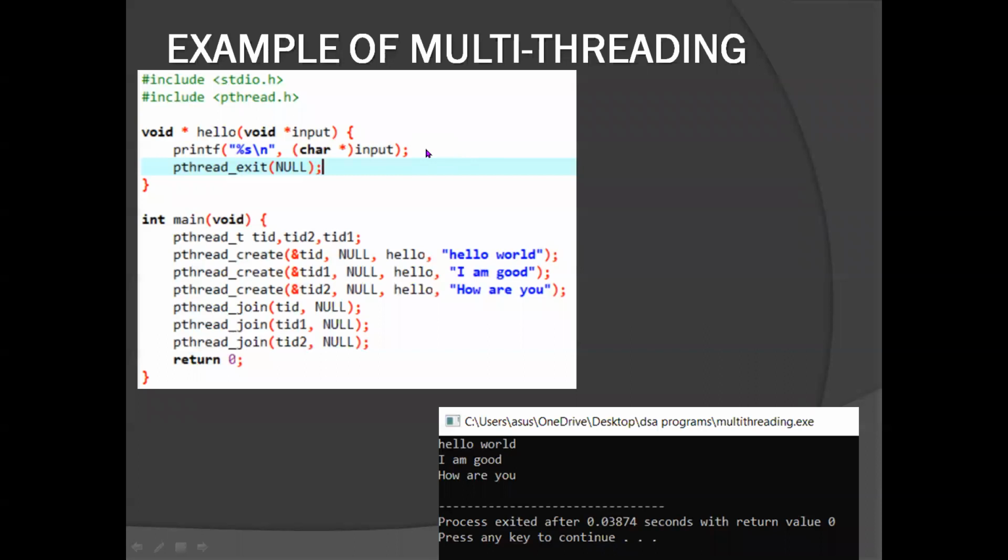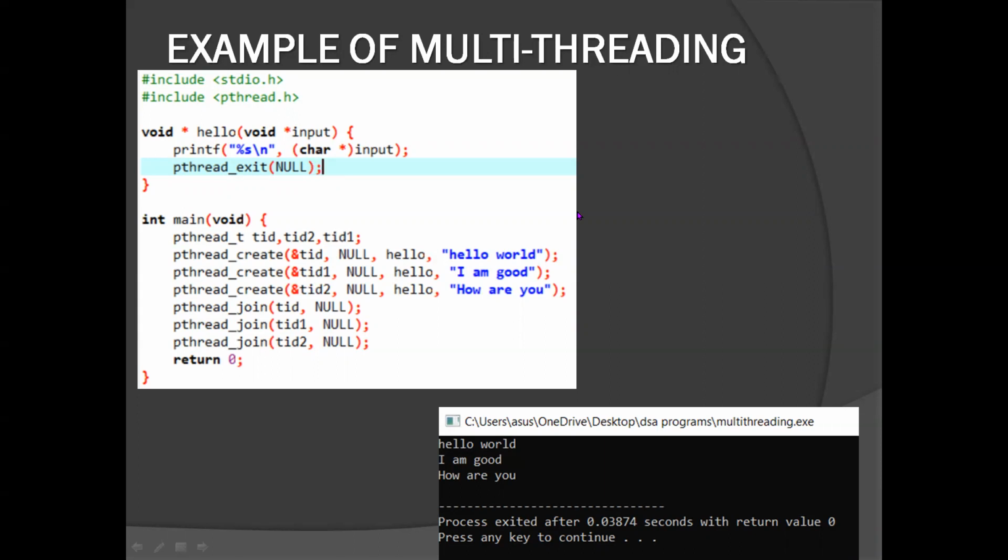Here, I have performed multi-threading through C programming. I have created a function by the name hello that takes a character input and prints it. In the main, I have created three threads, namely TID, TID1, and TID2. All of these three threads give different character inputs to this function hello. Now, if I pass this hello world in the TID thread to this hello function, it prints it and then exits. Same happens with the TID1 thread and TID2 thread.